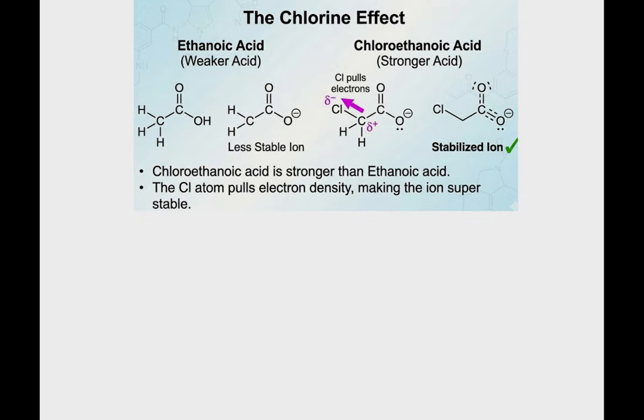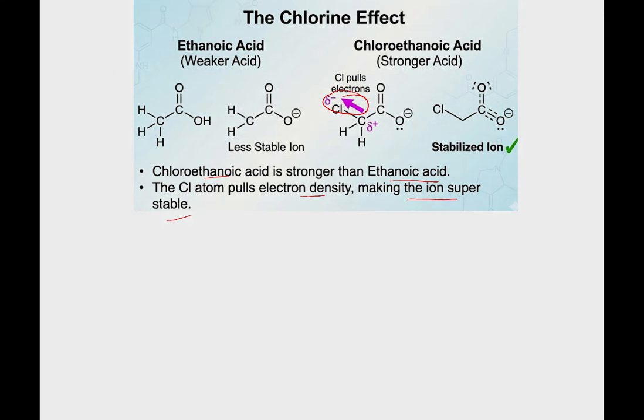So this is basically what we call the chlorine effect. If you look at here, the chlorine effect is that chloroethanoic acid is stronger than ethanoic acid, because of the pulling effect. The Cl pulls the electron density, making it super stable.